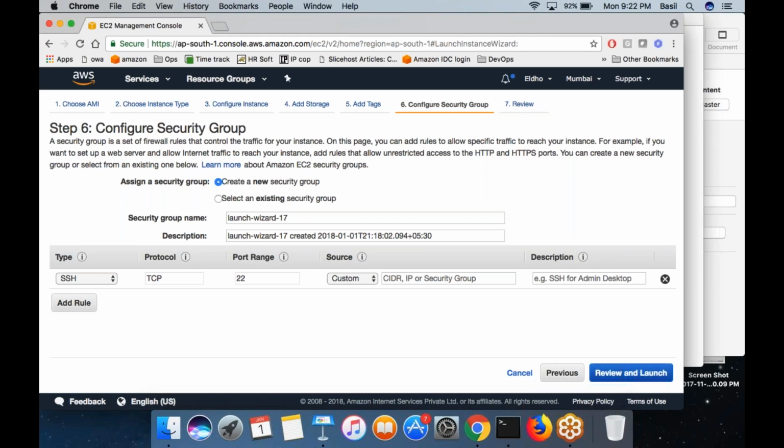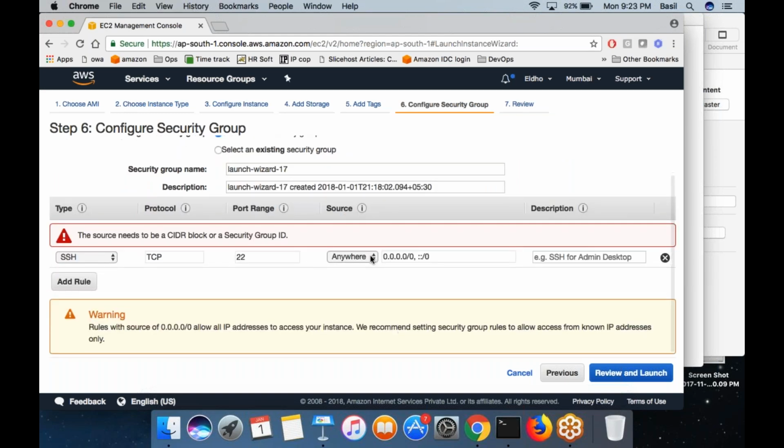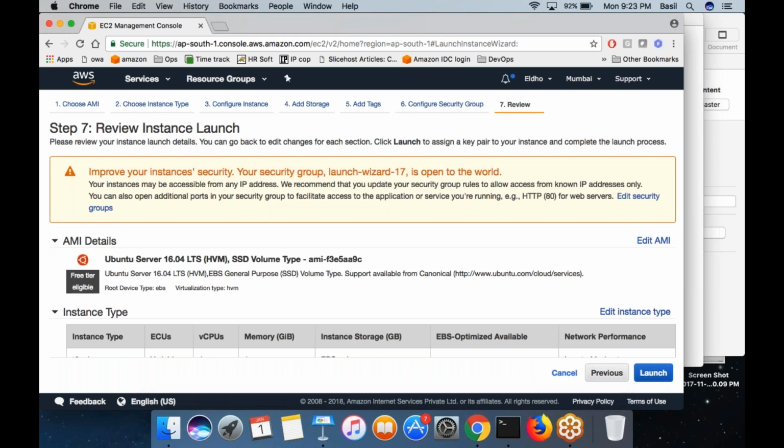Now that is done, click on the review and launch button over here. Or if you choose Anywhere from the drop down, it will appear like 0.0.0.0/0. That means the entire IPv4, the entire internet, is what is meant by 0.0.0.0/0. Now click on the review and launch button.